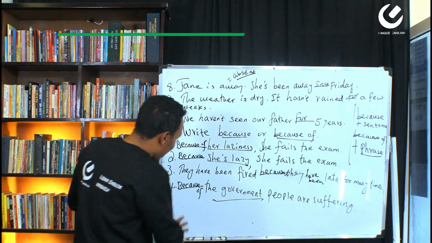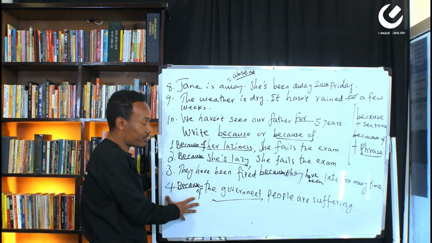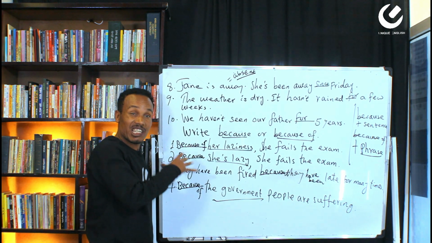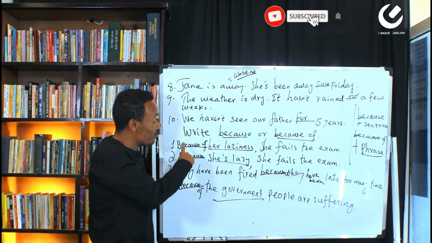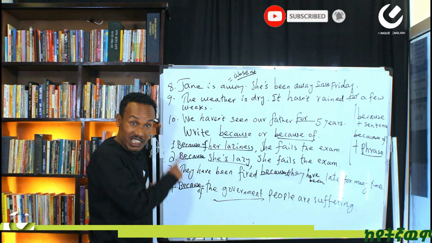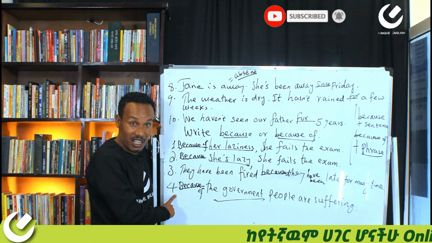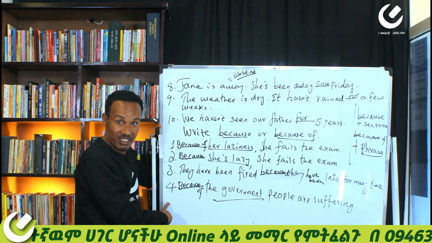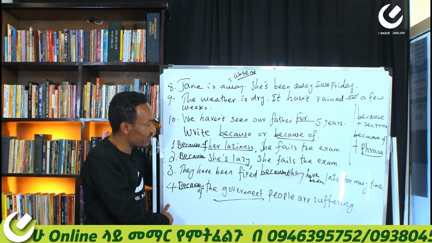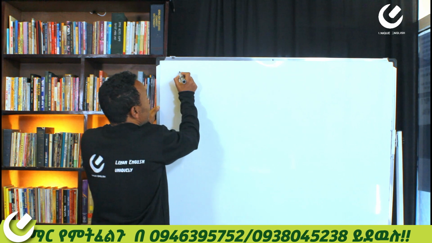Therefore, because of is followed by a phrase, whereas because is followed by a sentence. These are the differences between because and because of, right? Can you see the differences, please? Yes. Is the difference clear? Ashanafi, any confusion here, please? No. Any confusion? No. All right, okay.